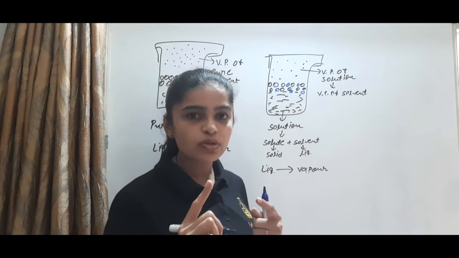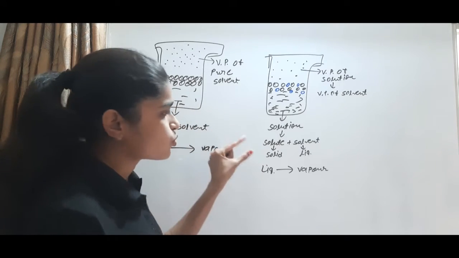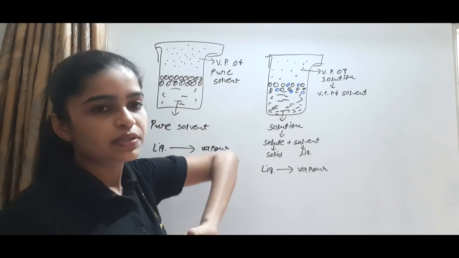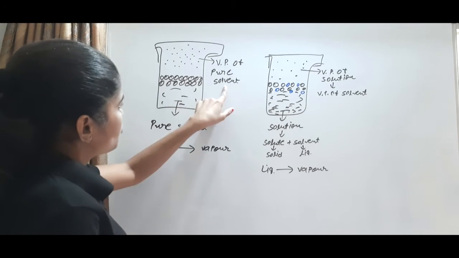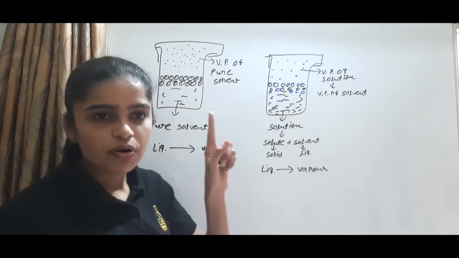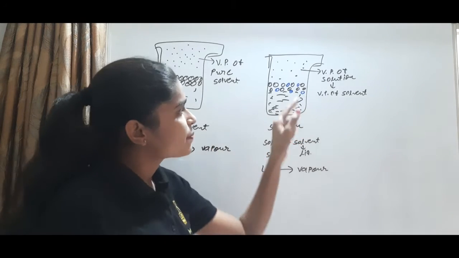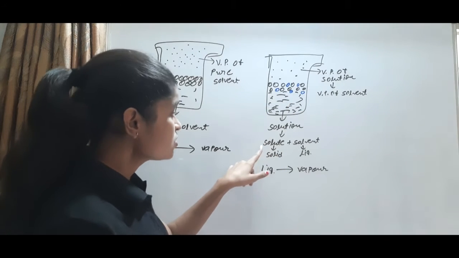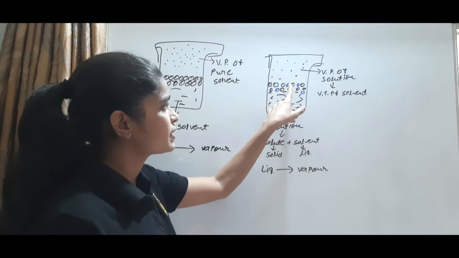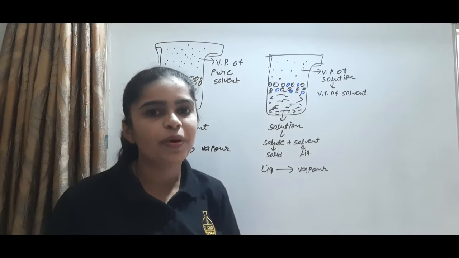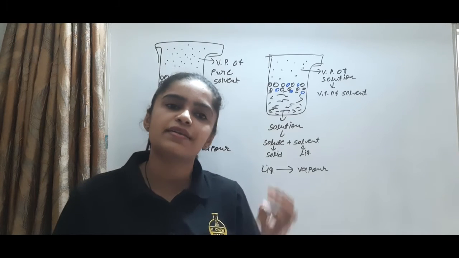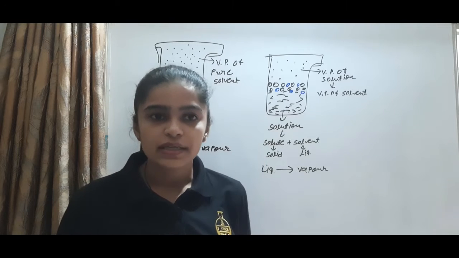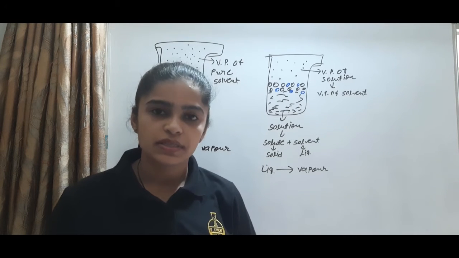Only the solvent contributes to the vapor pressure because the solute is non-volatile and does not take part. So the pure solvent vapor pressure is higher, and the solution vapor pressure decreases because of the presence of the non-volatile solute. The non-volatile solute occupies some space, so the evaporation rate decreases, the vapor formation decreases, and that way the vapor pressure decreases.